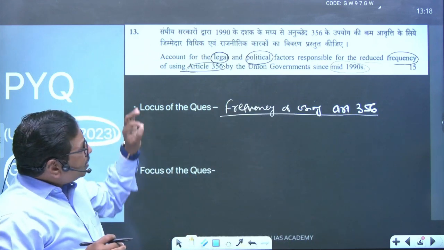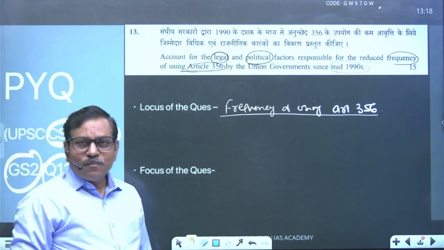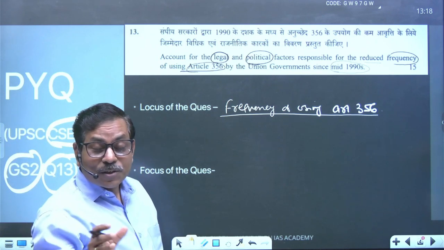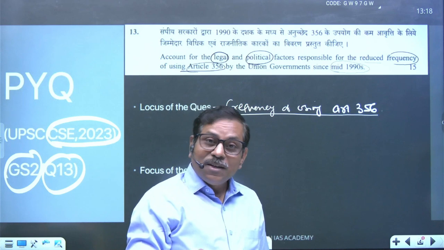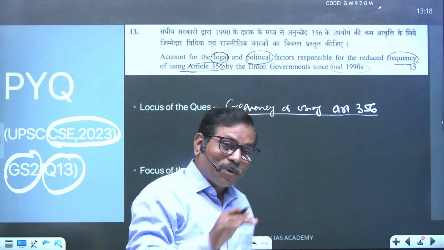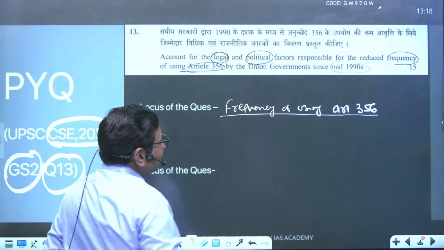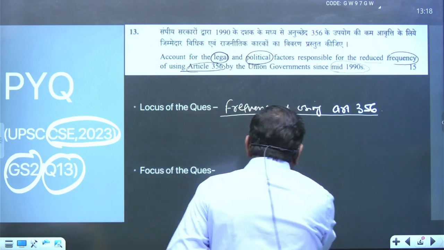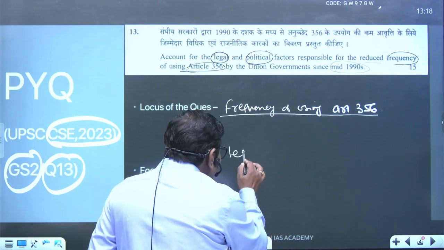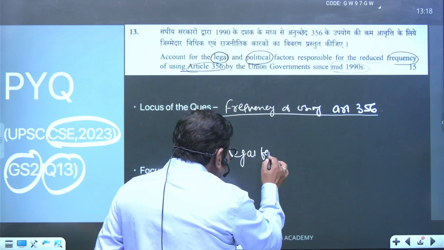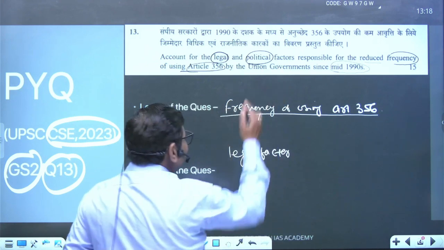But what is the real demand of the question? What is the core of the demand, the point of demand? You should understand it appropriately. We have seen the legal factor is there, and the political factor.